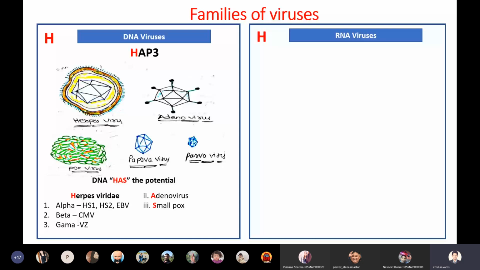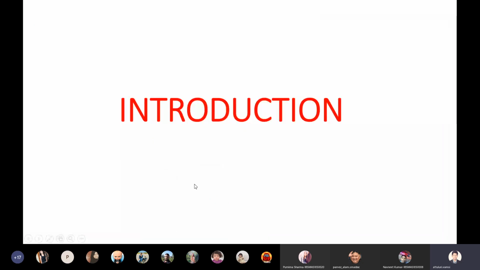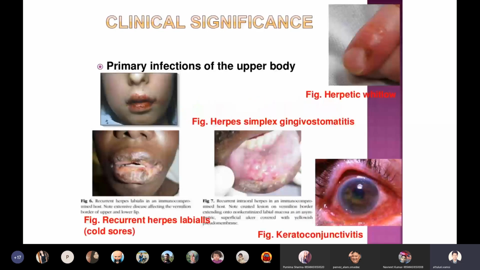A quick introduction to herpes viruses. One important thing is that they are sexually transmitted diseases. Usually herpes viruses cause STDs, meaning sexually transmitted diseases. They also cause latent infection in the patient, so we don't know that the patient has the herpes virus.